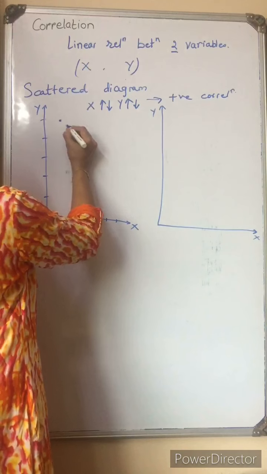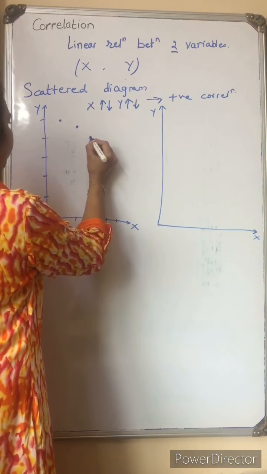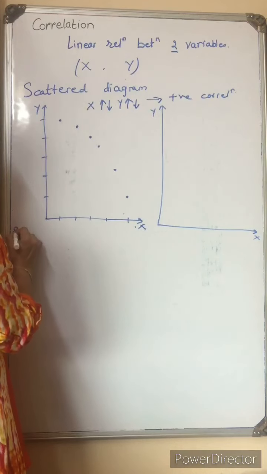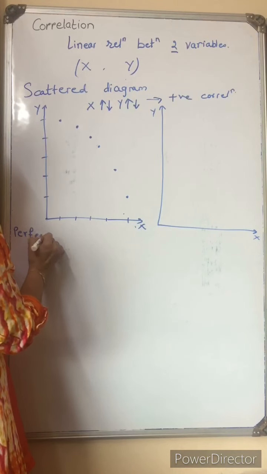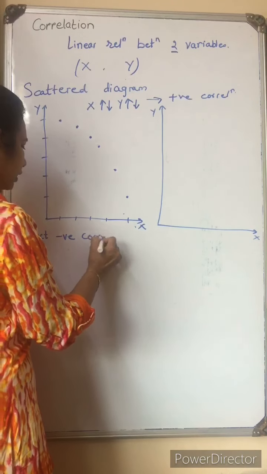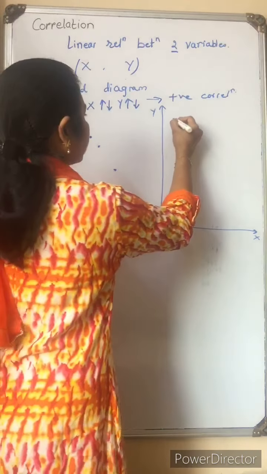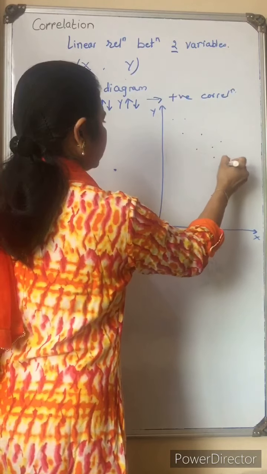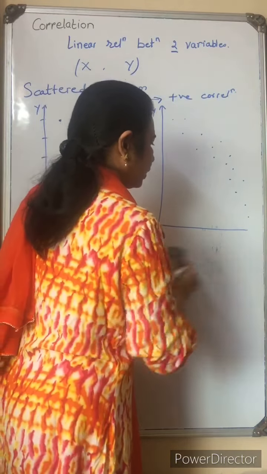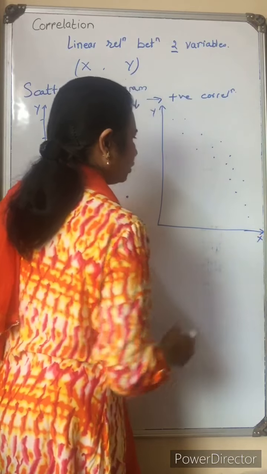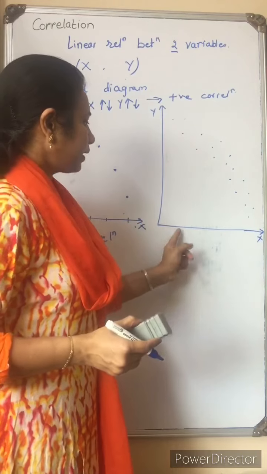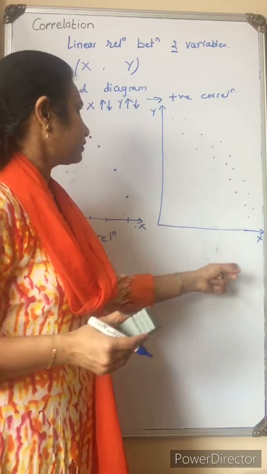So the pattern of negative correlation is somewhat like this. This is called perfect negative correlation. Here the points may be scattered, scattered meaning the spread of the values. So here x increases, y decreases.